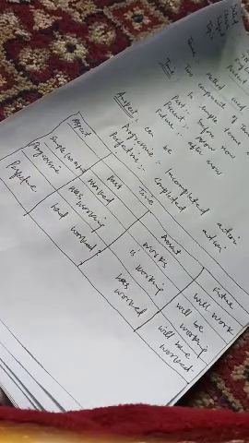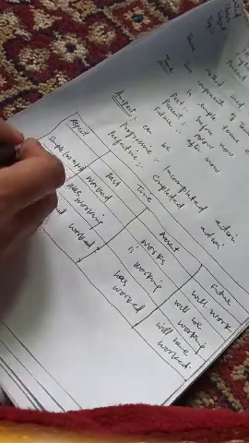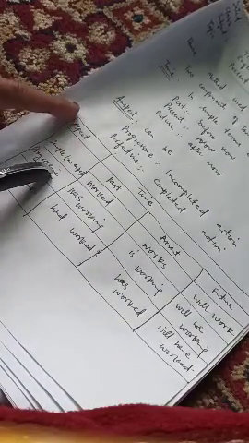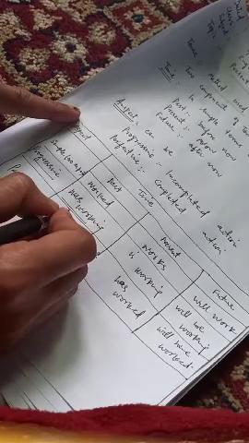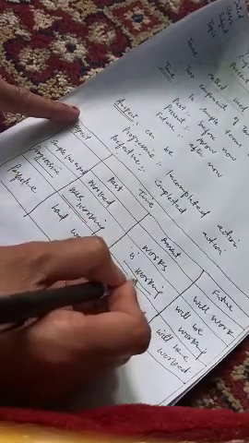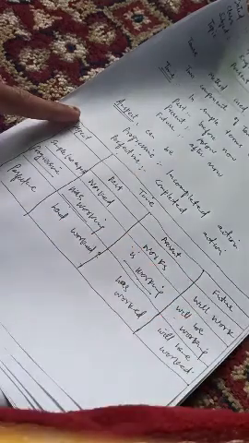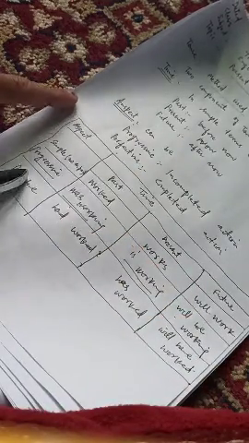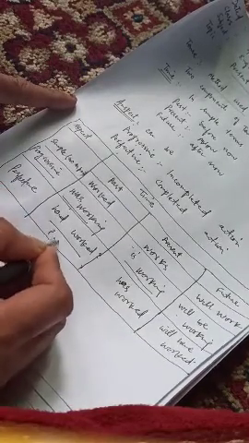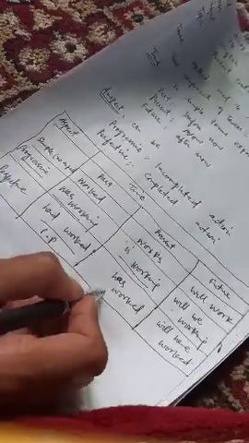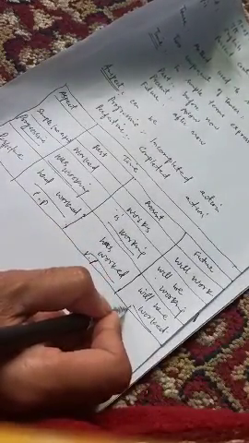So this progressive aspect along with time gives us the progressive or continuous tenses. This is the past continuous, was working. This is the present continuous, is working, and this is the future continuous, will be working. And perfective aspect along with time gives us the perfect tenses. Had worked is the past perfect, has worked is the present perfect, and will have worked is the future perfect tense.